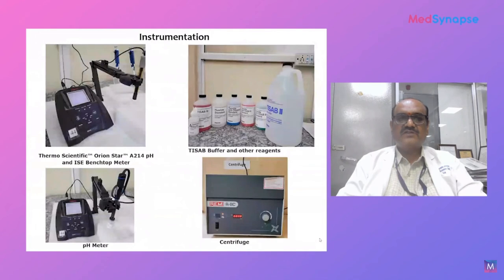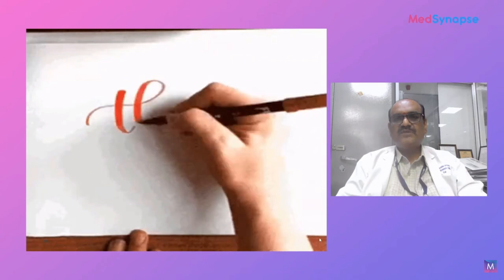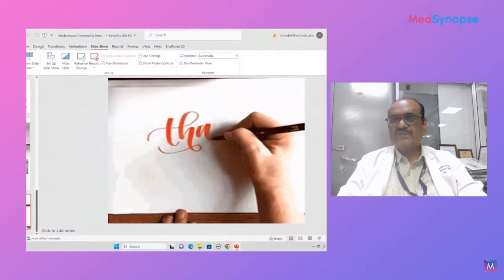This is the ion selective electrode, which has been procured from Thermo Scientific Orion Star. This is done with the help of the TISAB buffer, Total Ionic Strength Adjustment Buffer, which is the one that we use. And we have a pH meter and a centrifuge. So this is a brief presentation about the fluorosis research that we are taking up in our center.